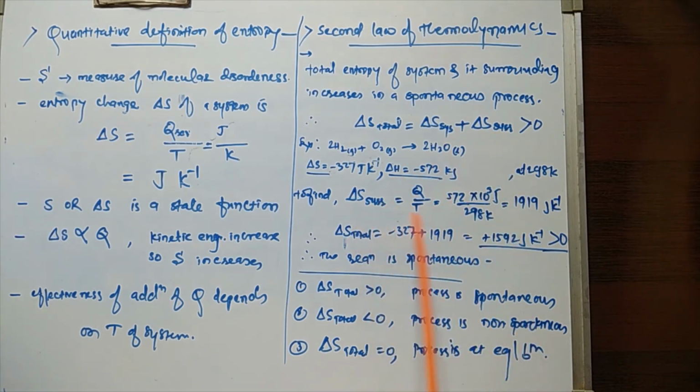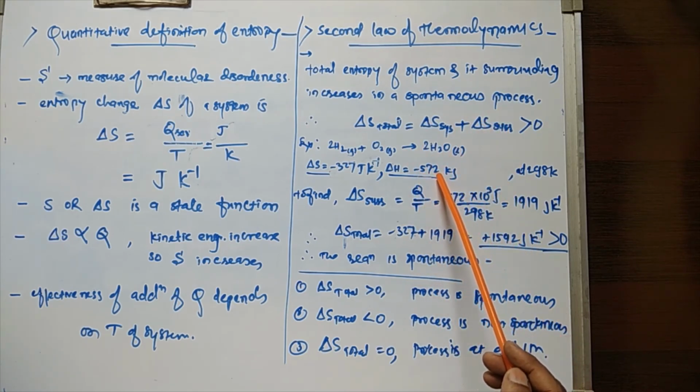So we can use this relation: the change in entropy for the surroundings, delta S surroundings, is equal to Q upon T. Here Q is delta H. The enthalpy change for this reaction is negative, and for the surroundings delta H is the same amount but opposite in sign, that is positive, because this amount of enthalpy, minus 572, is released and added to the surroundings.